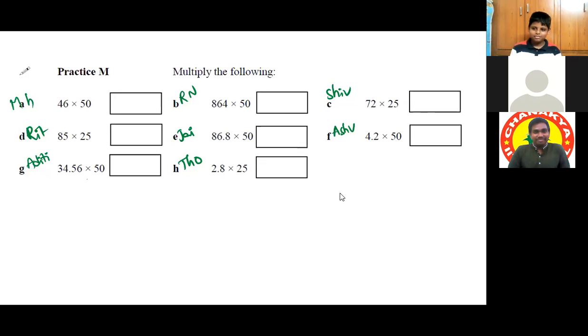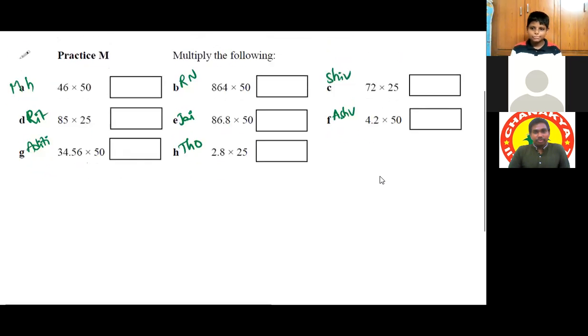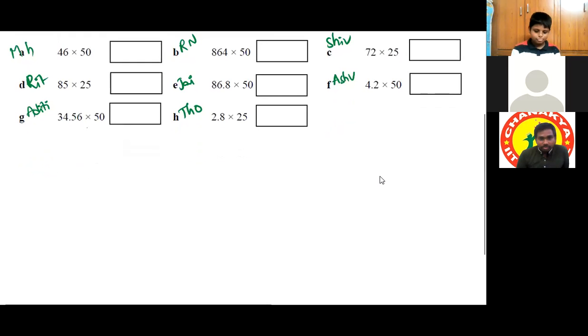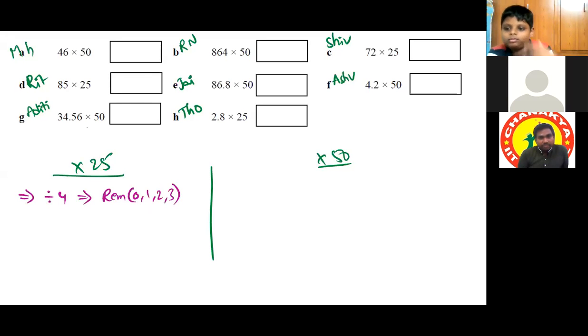Sir, I didn't understand the 50 properly. Okay, I'll explain. Into 25 on this side, into 50 on this side. So into 50, instead of that, divide it by 4. When you are dividing by 4, remainder possibilities will be 0, 1, 2, 3. By taking 4 as the factor, we are making this number 100, which means we have to think of the last 2 digits.